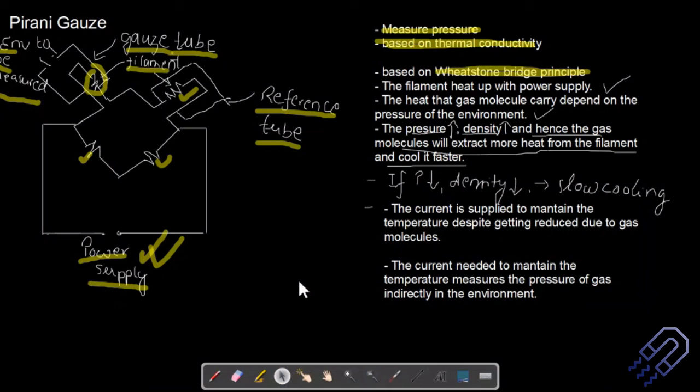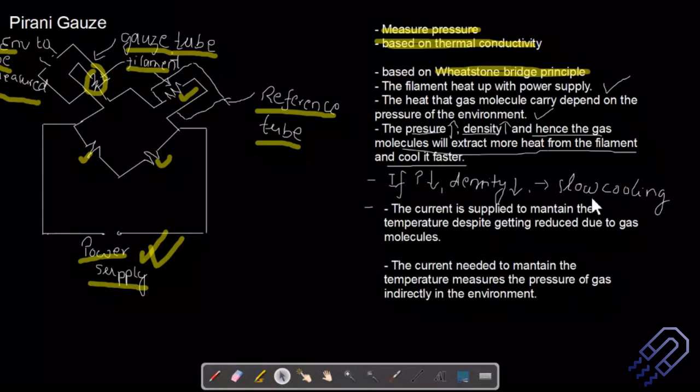This can easily be a descriptive question of about 5 to 6 marks, although it looks very small on this board. When you draw the diagram, you get 2 marks. Explain the different parts, you get maybe 2 marks more. The principle you can explain easily, and you can write down these additional lines which you understand from here. This will fetch you 5 to 6 marks easily. So just write down these points, remember them, and try to frame it properly for your exam, and I think this should be enough.